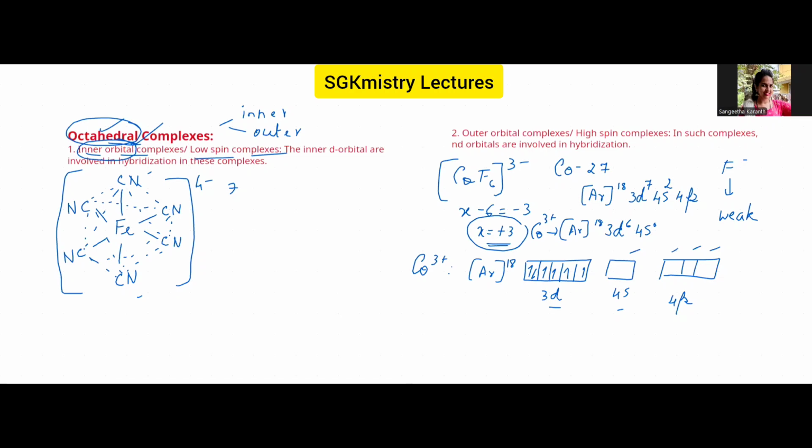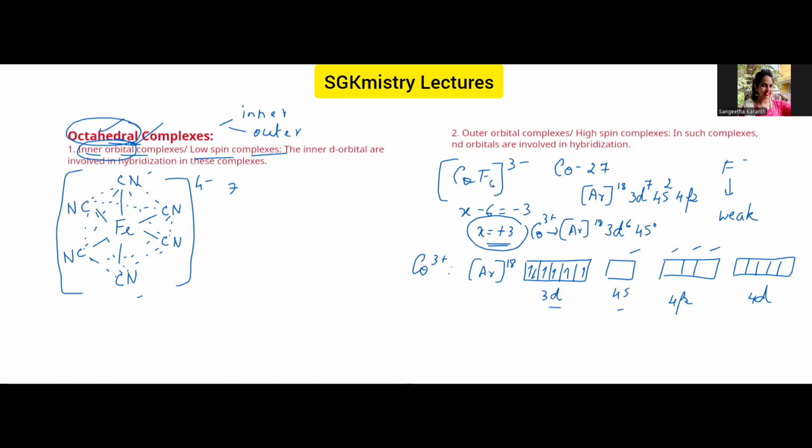We have 4d here. So these orbitals will be involved in bonding with the ligand, because here there cannot be forcible pairing of electrons. If there are no vacant orbitals, then how can the electrons from the ligand come? Each ligand will have 2 electrons which will be used to form the coordinate bond, and each 2 electrons will require 1 vacant orbital.